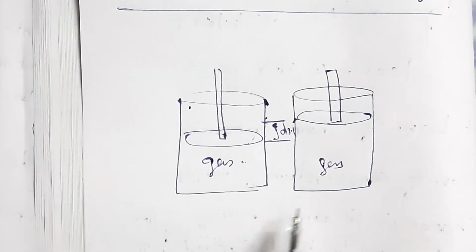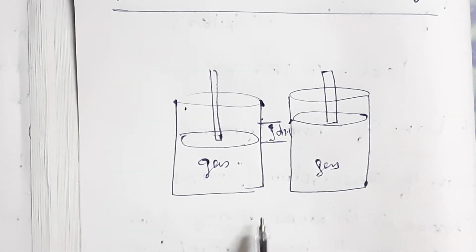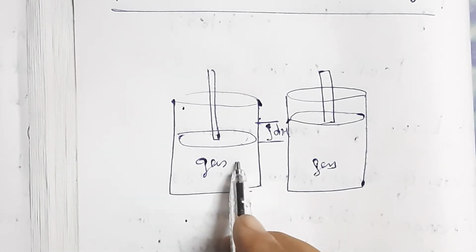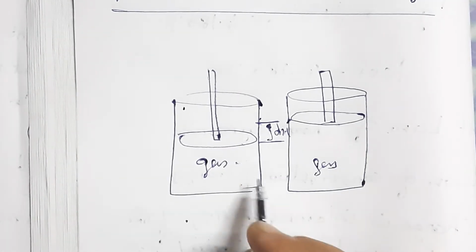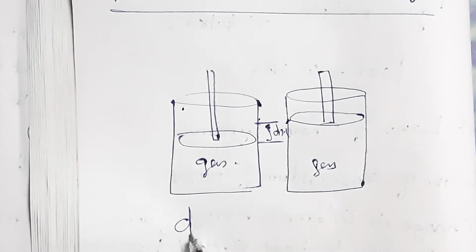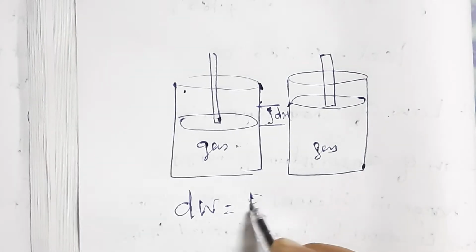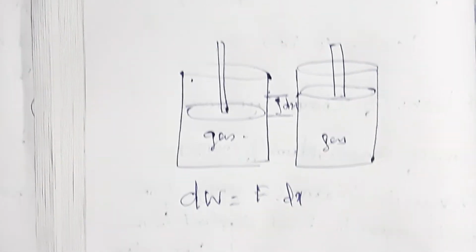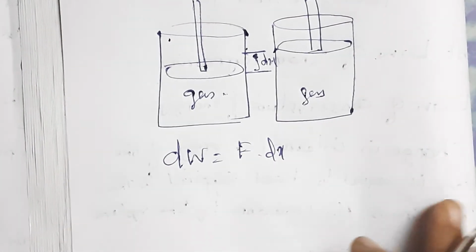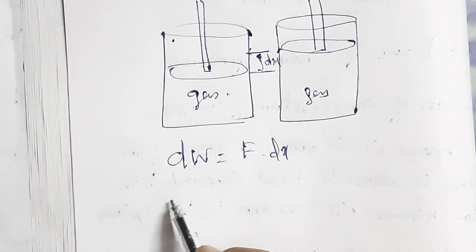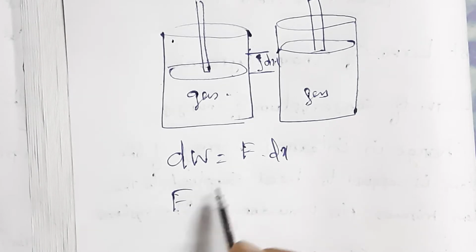Now let's see the work done. The small work done by the gas on the piston can be written as dW, and dW is equal to F dx. So what is the force exerted by the gas on the piston?